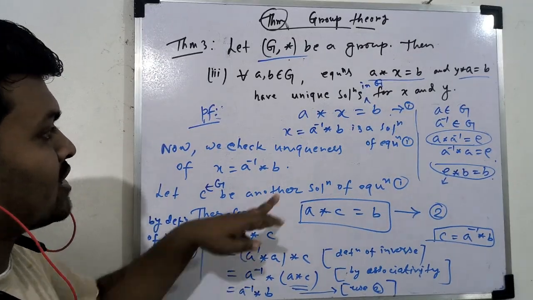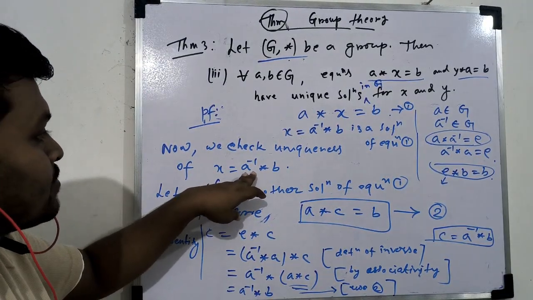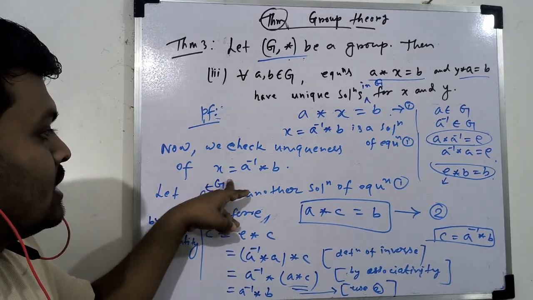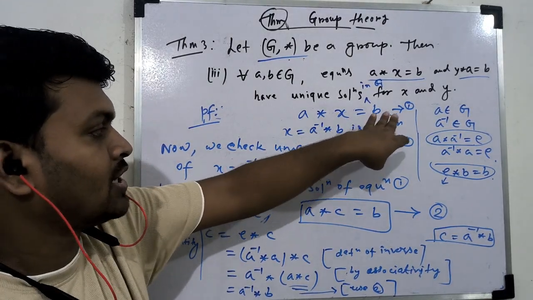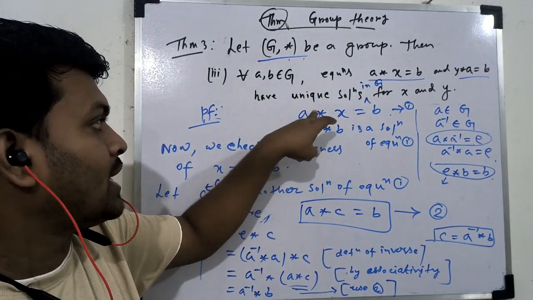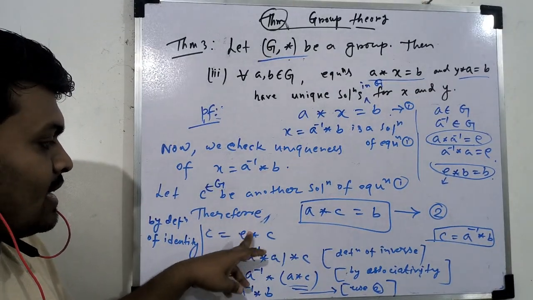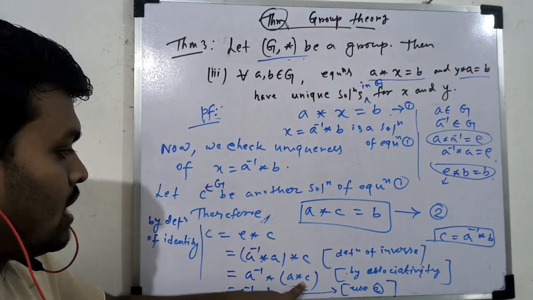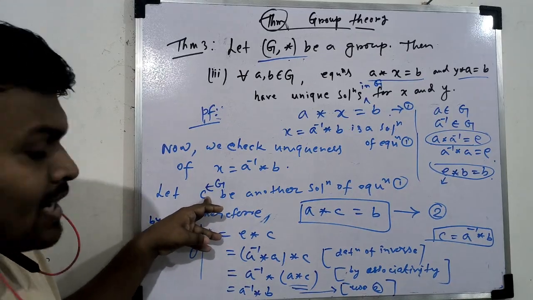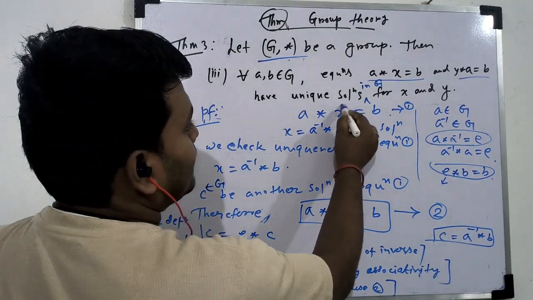We proved that. First we proved x equal to this is a solution of the equation, and to check the uniqueness, I have assumed another solution from G for equation 1. Therefore this C will satisfy this one. That means A star x की जगह C लिख पाऊंगा तो A star C equal to B मिलेगा, and as C belongs to G, so you can write E star C, and E is the identity element. E की जगह A inverse A लिख सकता हूँ, by associative, और A star C की जगह B लिख सकता हूँ. तो A inverse B मिल गया, C equal to A inverse B. तो another solution C भी इस solution के बराबर होगा. तो इसका मतलब क्या है, जो solution मिलेगा ये unique होगा.